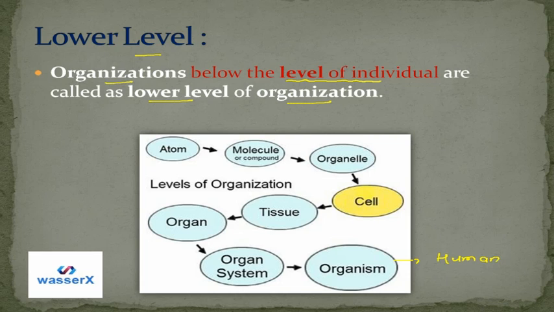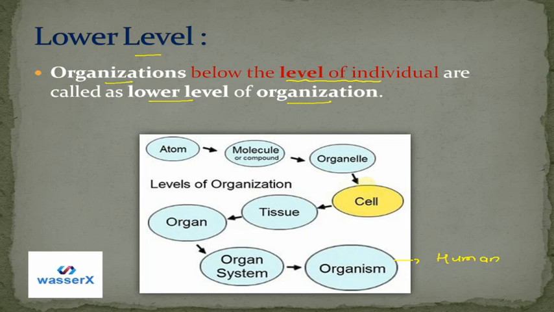What we just discussed is that humans are made up of cells. Many cells come together to form a tissue. Many tissues come together to form an organ, and many organs come together to form an organ system. And as a whole, many different organ systems come together to form an organism. So this is the sequence that we saw.